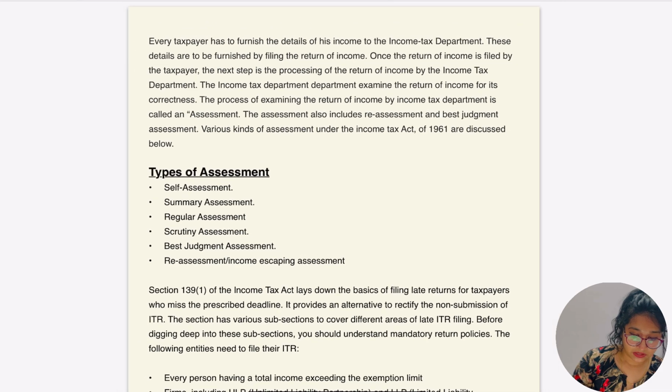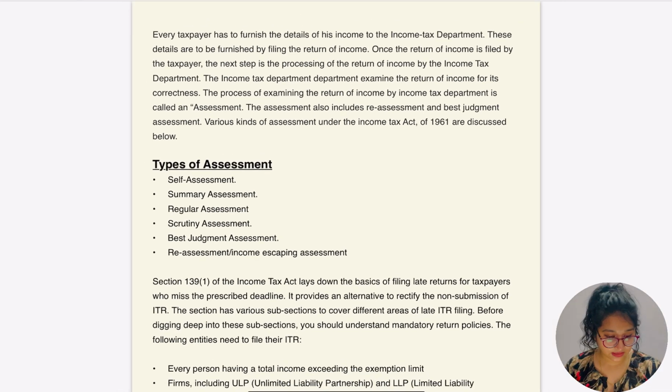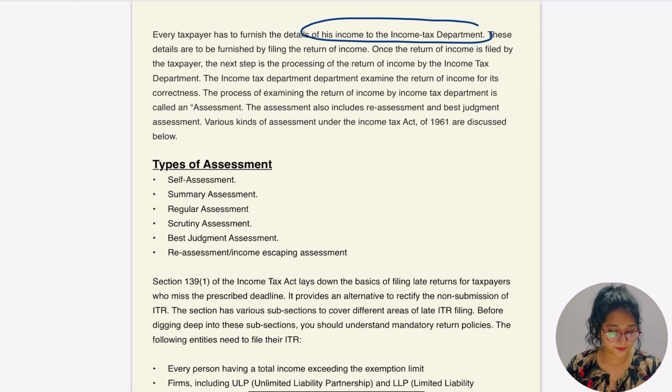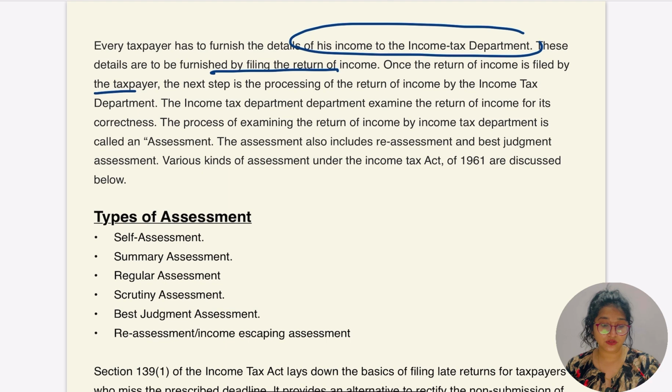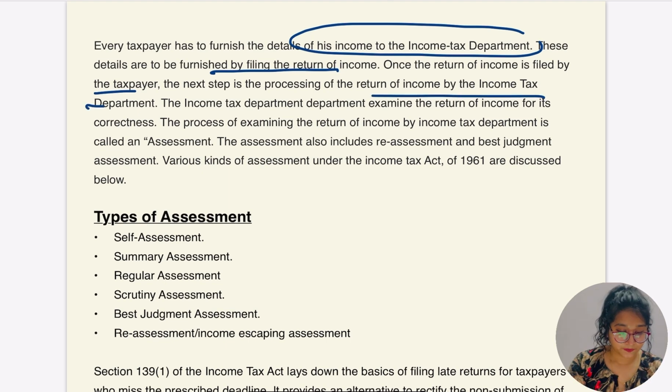Okay, so let me give a short description about this. Every taxpayer has to furnish the return of his income to the income tax department. Once the return of income is filed by the taxpayer, the next step is processing the return by the income tax department. The income tax department examines the return of income for correctness. The process of examining the return of income by the income tax department is called assessment. So now we get the meaning of assessment.